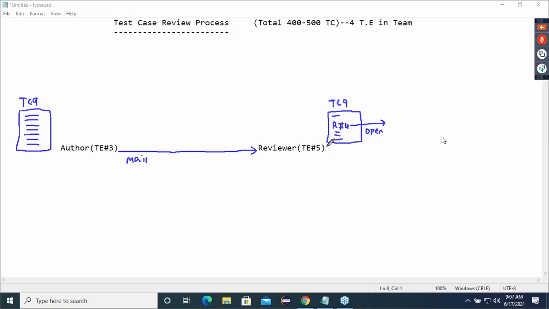Now the reviewer opens that requirement number. First he'll open the test case, then he will see what the requirement number is. In that requirement number 4, he is going to open that requirement also. He will open requirement number 4, and tell me what he will do now.